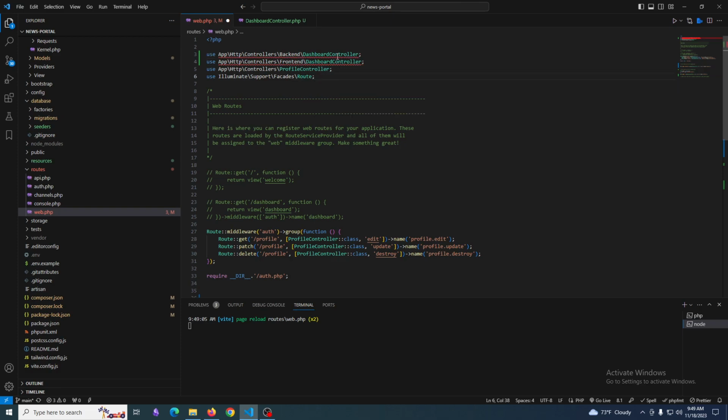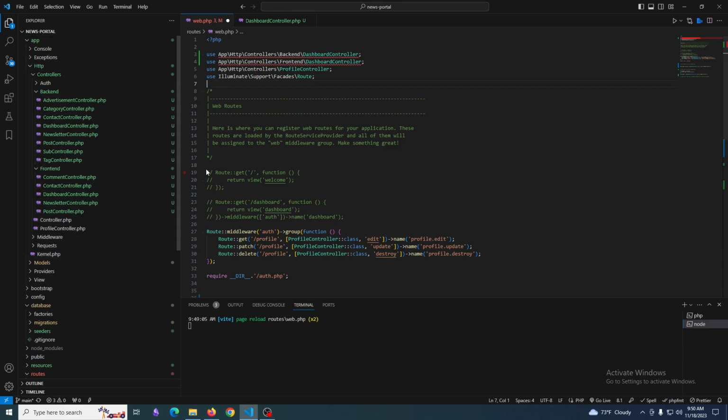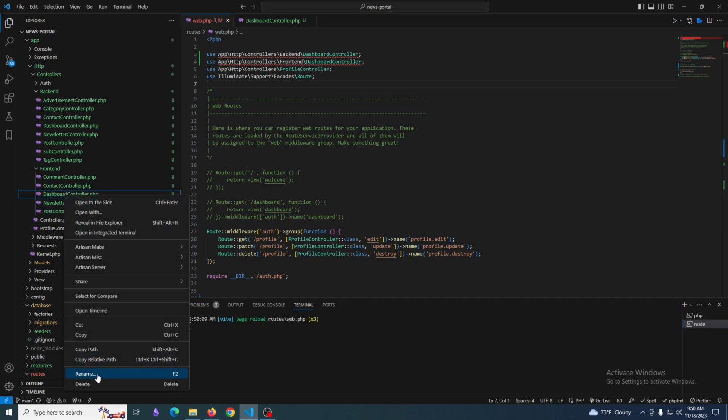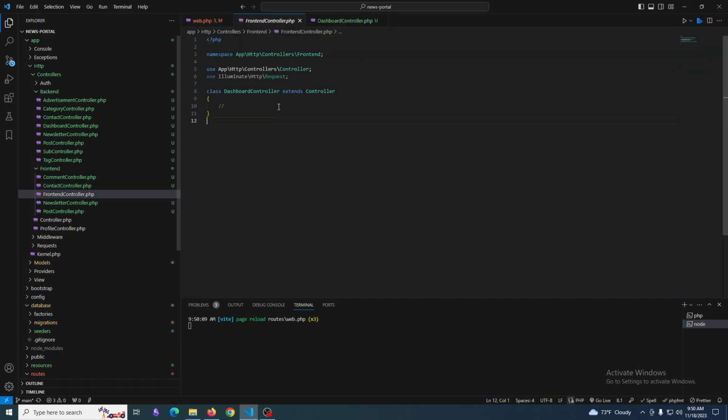Okay, yeah, it's an error, right? My guess is okay. So we need to change it. Change means the frontend controller. Here will be the frontend controller.